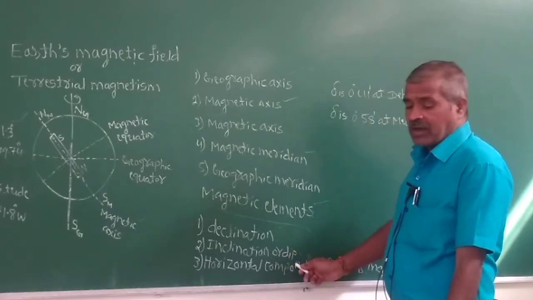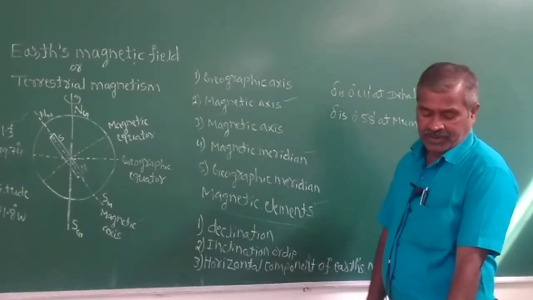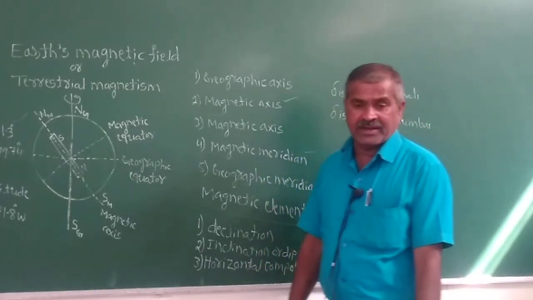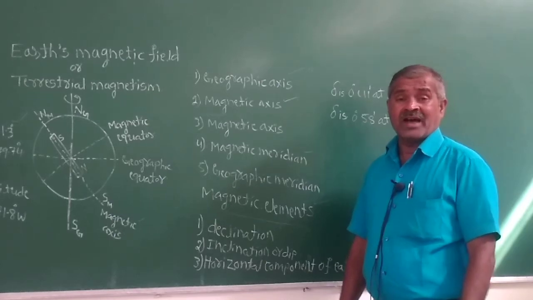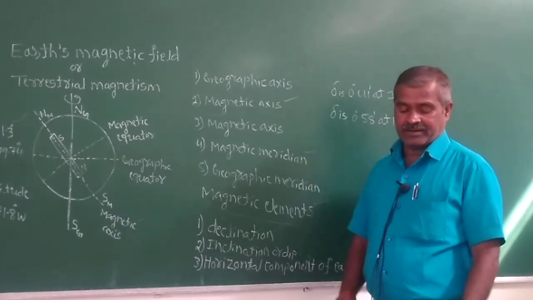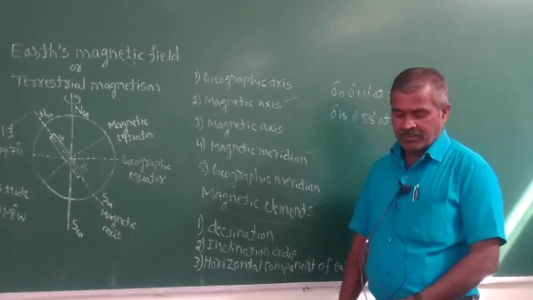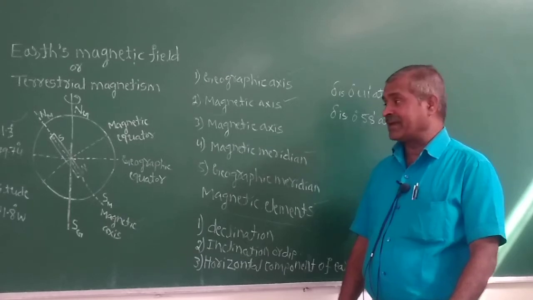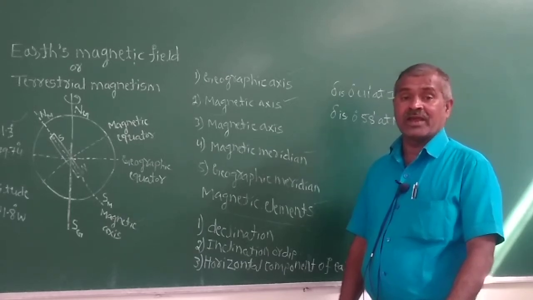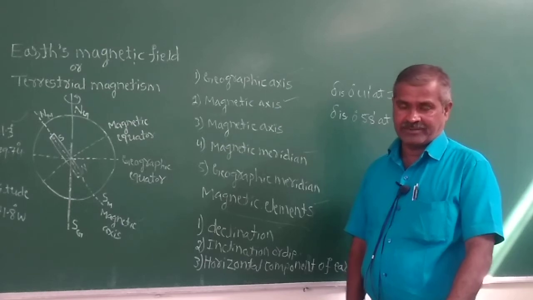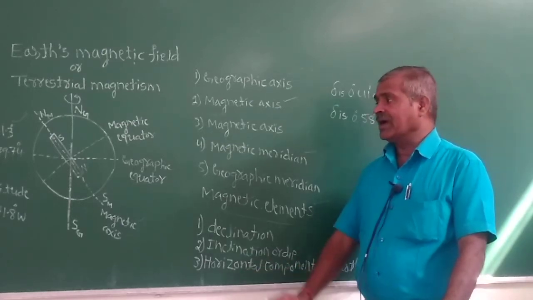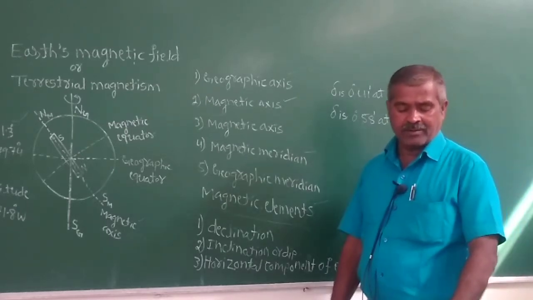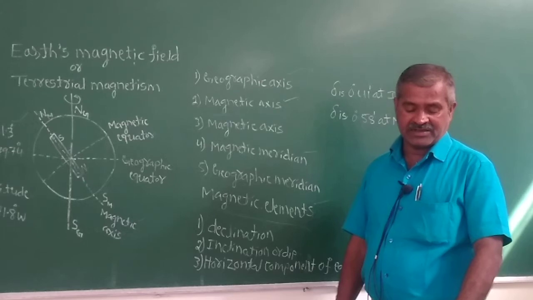Inclination, or dip. The angle between the total Earth's magnetic field and the horizontal line drawn to the magnetic meridian is called the inclination.